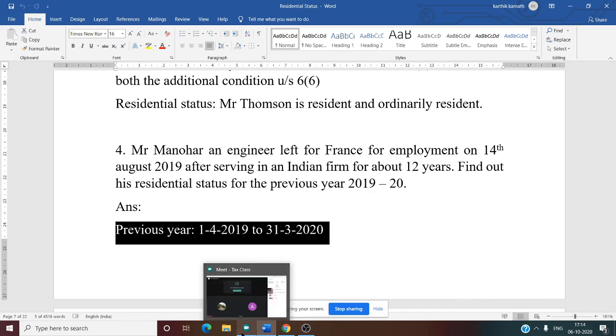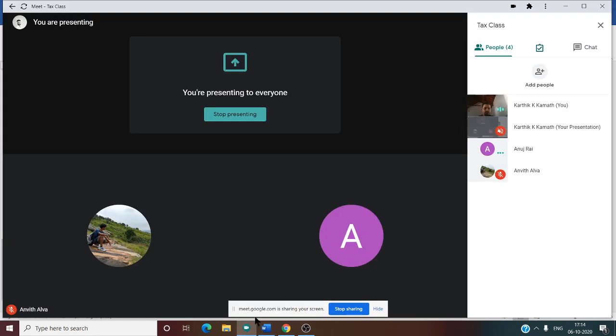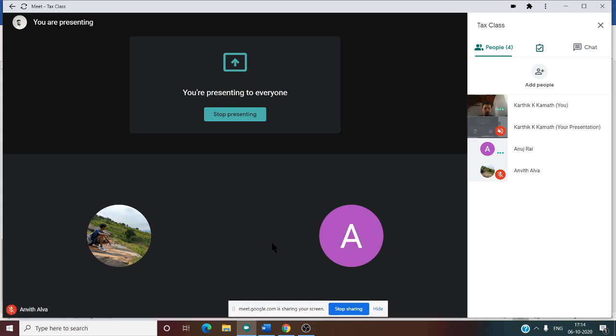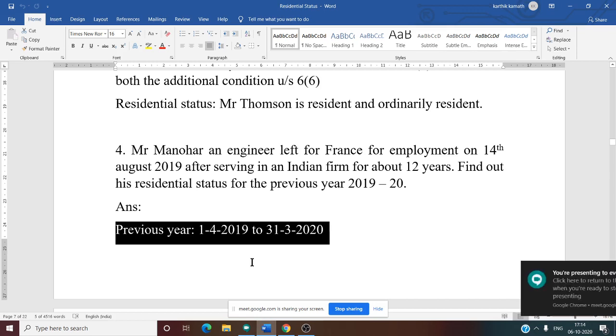What is the next procedure? What is the next step? Can anyone tell me? Anuj, Anvit, what is the next step? After knowing the previous year, what do we need to do? Yes, before checking the 182 days, we need to see how many days he was there in India in that previous year.